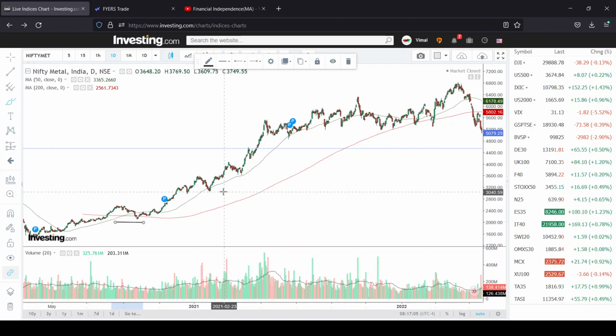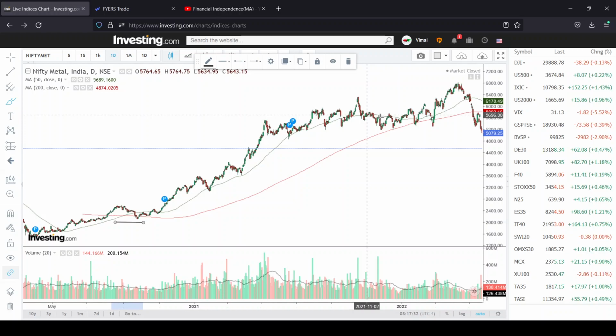So you can see a person who entered at this area, 2343, then it started to move up, and currently it has moved close to 6800. You can see the 50 days moving average was acting as a cushion, and then it started to come close to the 200 days moving average, and a person can exit here. So this way a person can easily identify whether a sector or a stock is in a bull market or a bear market.